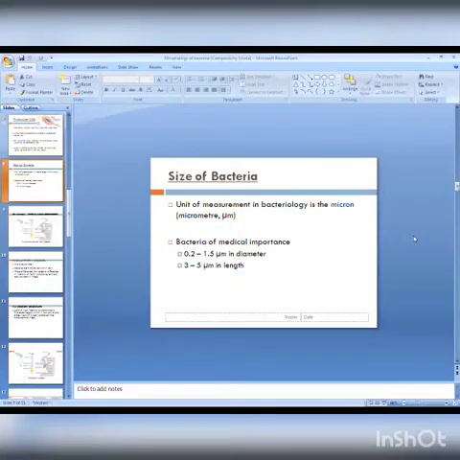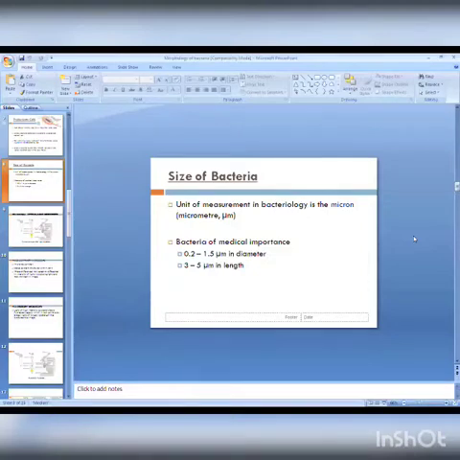Now, after this difference between the prokaryotes and eukaryotes, we'll go to the size of bacteria. The unit we are using to measure the size of bacteria in bacteriology is the micron. So 1 micron is equal to 1 divided by 1000 millimeter. You see the difference, how small these are. So a 1000th part of 1 millimeter is 1 micron.